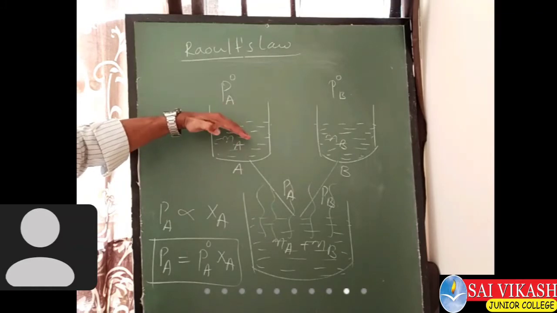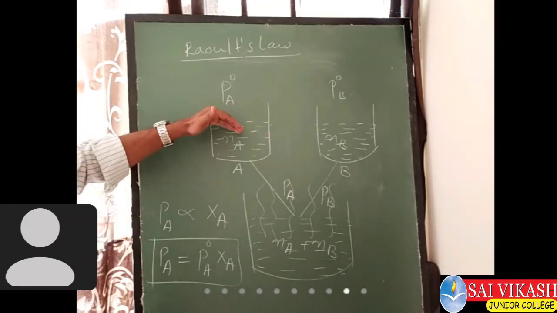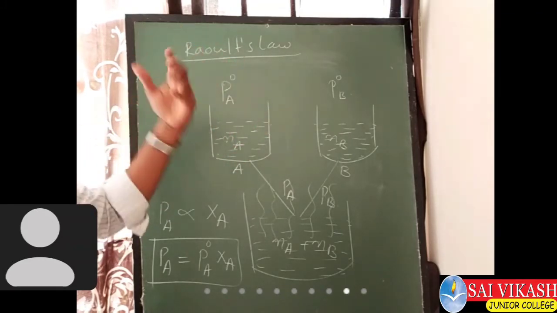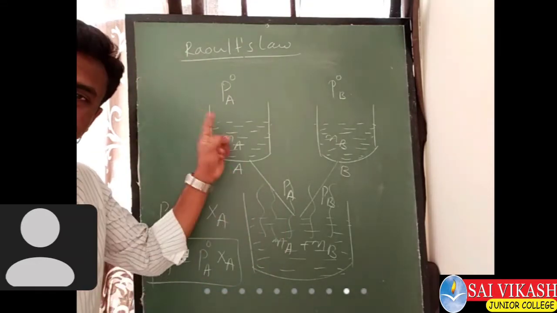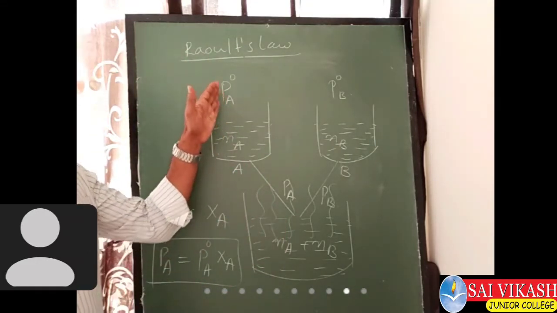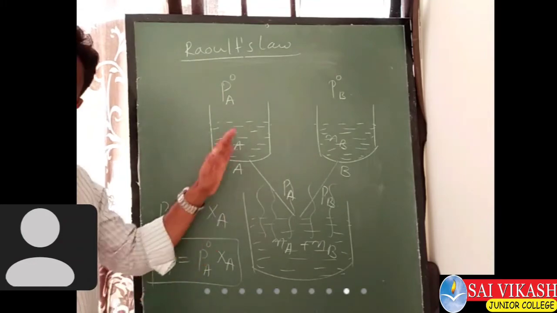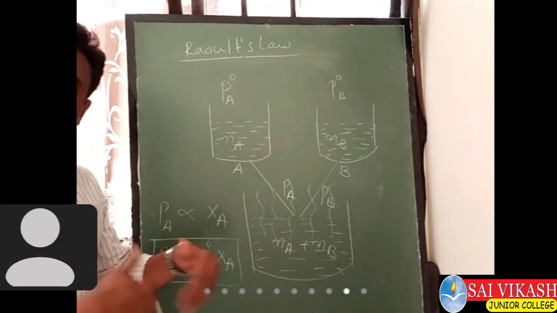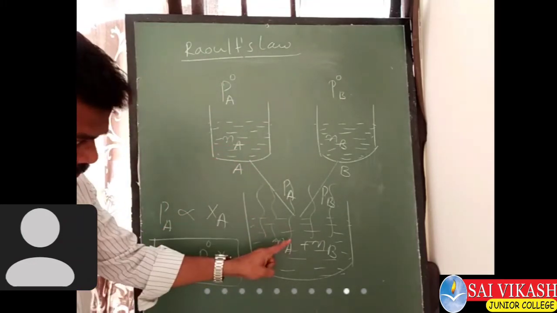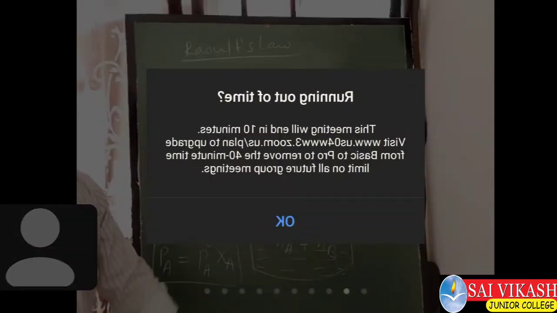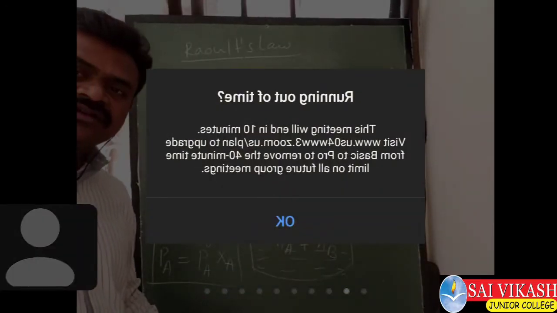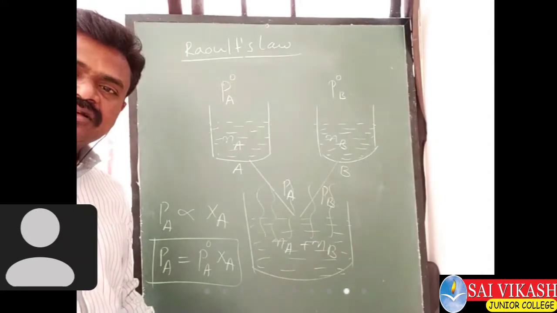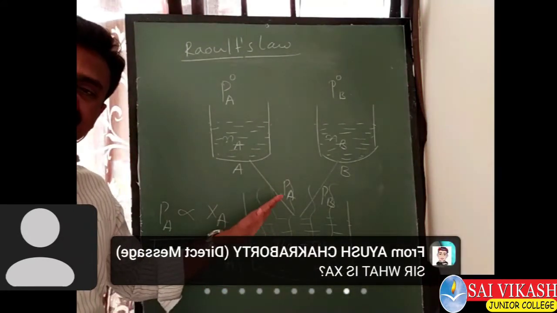It means it is not combined with anything. So whatever its vapor pressure, that is always fixed and constant. That is why I have taken this vapor pressure P naught of A as a constant, because it is not combined with anything. When it is combined, then only its vapor pressure changes.